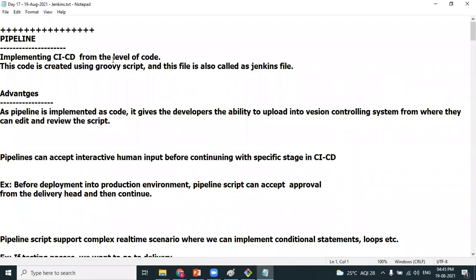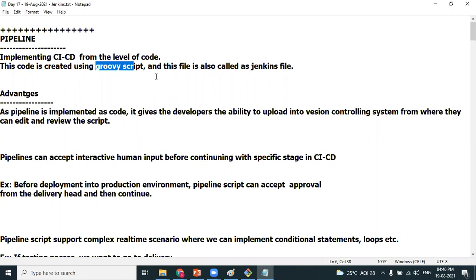Implementing CI/CD stages at the level of code. We have performed the CI/CD stages, Anuj, isn't it? We have learned continuous download, build, deployment, continuous testing, delivery. Did you write any code for that? No. We have never written any code. We are giving options: we go to the job, go to different tabs and provide some options, and according to that the job gets executed. Performing the same stages using code is nothing but a pipeline job. This code is also called a Groovy script. If anybody asks you, Groovy script is nothing but code.